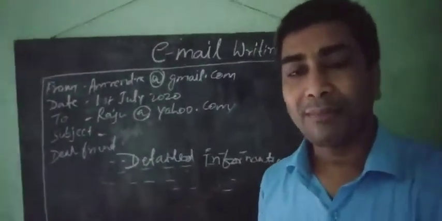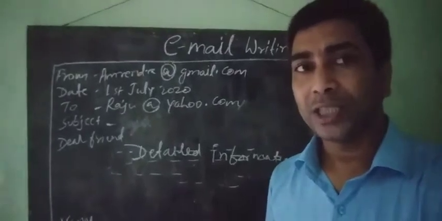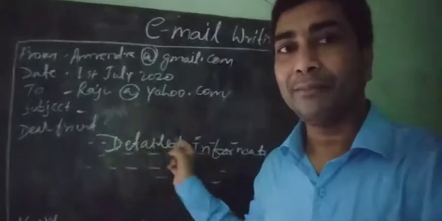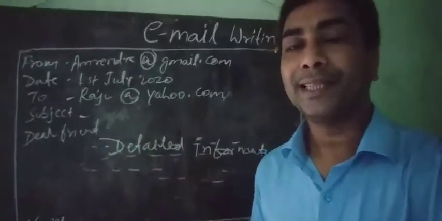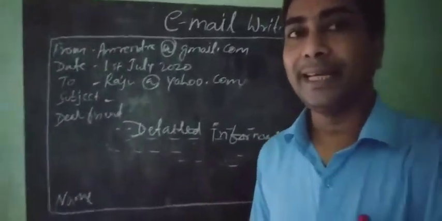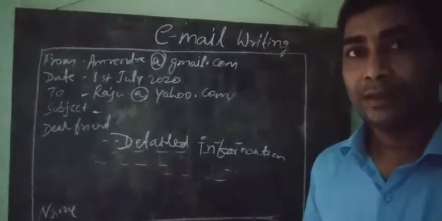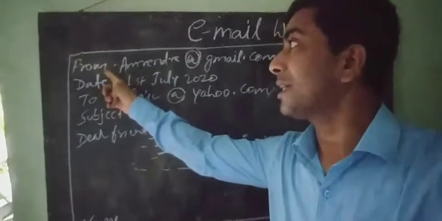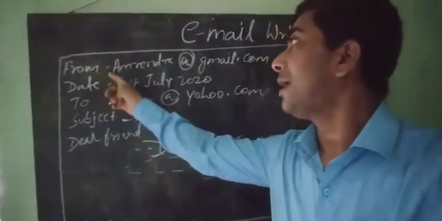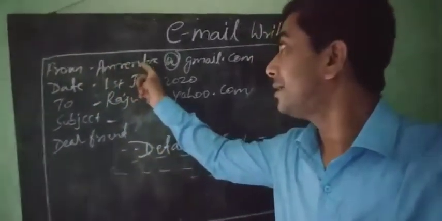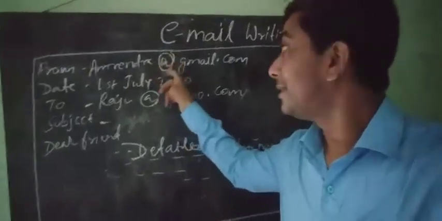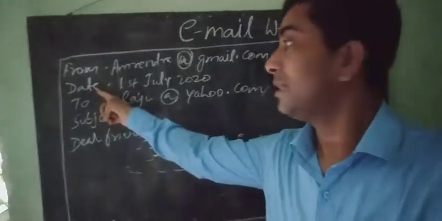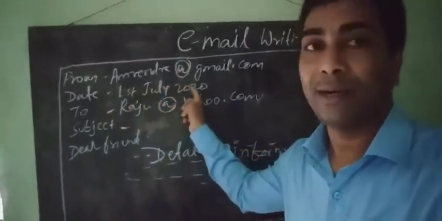Just like notice and message, email is also written in a box. But first you should write the email and after that put the email in a box. First of all we write From. From is the writer's name, who writes. I am the writer Amrendra at gmail.com. Second line, date. The date 1st July 2020.